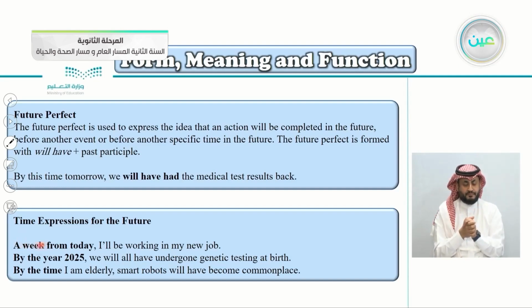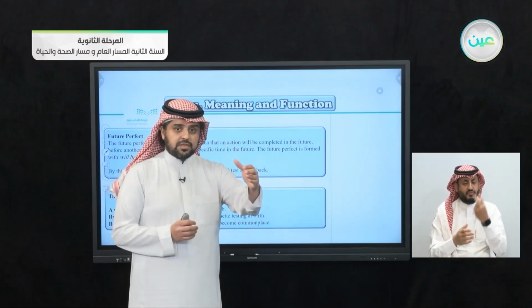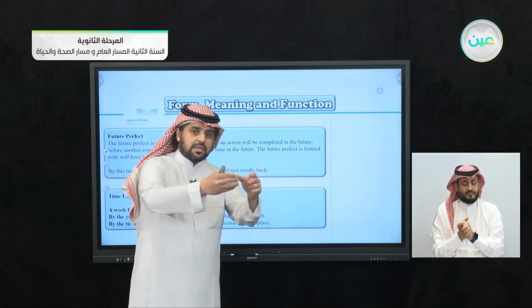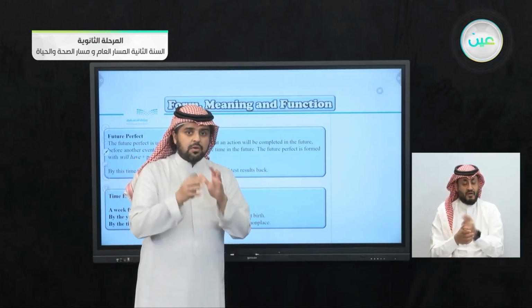By the year 2025, we will all have undergone genetic testing at birth. So by the year 2025, which means the year 2025, we're talking about the future. It means when we reach the year 2025, by that time, this thing will happen.